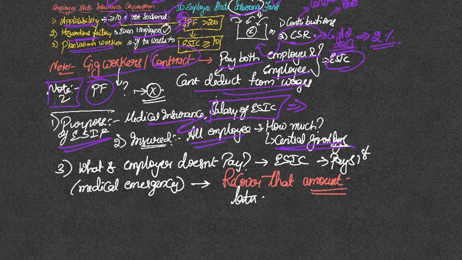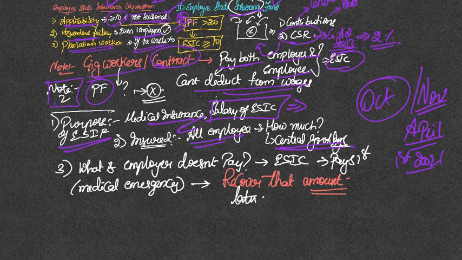As of now, it is believed that the notification would come in the month of October or November. It was originally supposed to come out on April 1st of 2021, and enforcement was supposed to begin on April 1st, 2021, but because of the second wave of COVID, it did not happen. Now it is expected somewhere around October or November. It is not notified yet. Now, what if the employer does not pay for that insurance component, or whatever small premium that is there, but there is an emergency for that employee? In that case, ESIC will pay first and then recover that amount later from the employer.